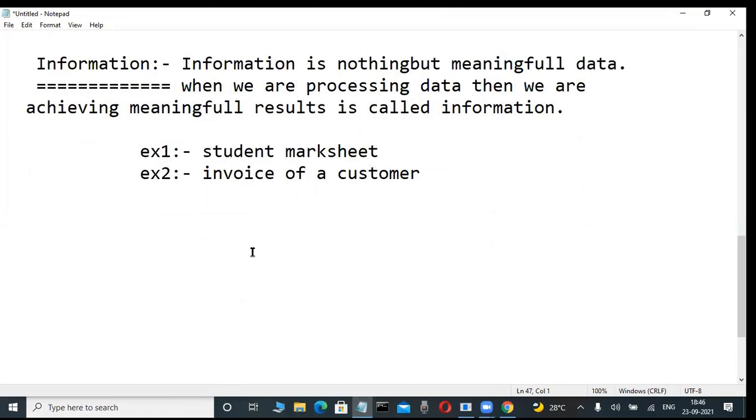Any books we are referring to, any Google we are referring to, so many others are writing like this only. This is bookish knowledge. But unfortunately, whether you understand it or not is what is important. For that purpose, each and every time I'm testing. Suppose these are the definitions.